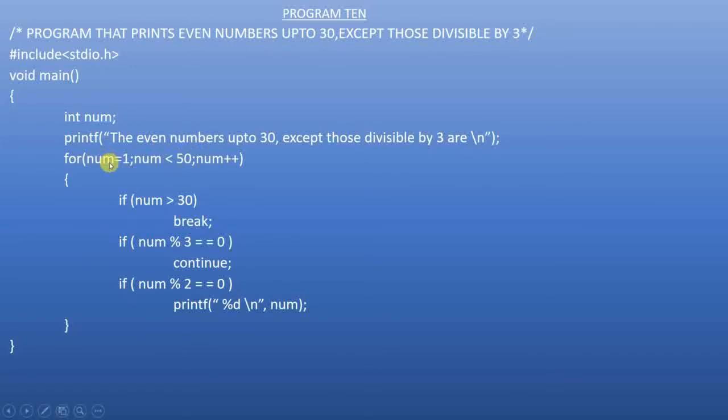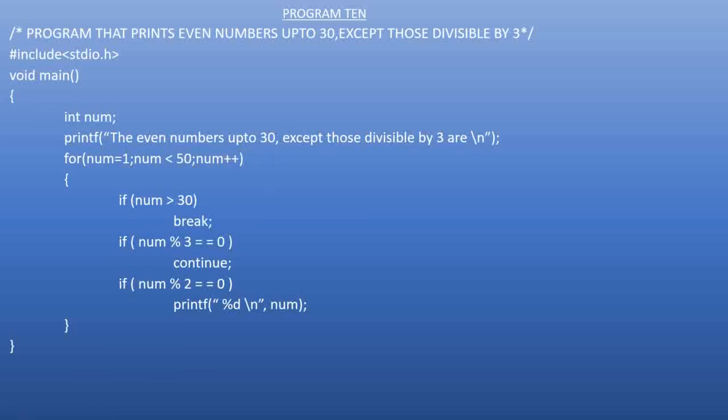Now initially num is 1. Is num greater than 30? No. Is num % 3 equal to 0? No. Is num % 2 equal to 0? No. So when num equal to 1, all the 3 conditions are false. Nothing happens. You increment num.